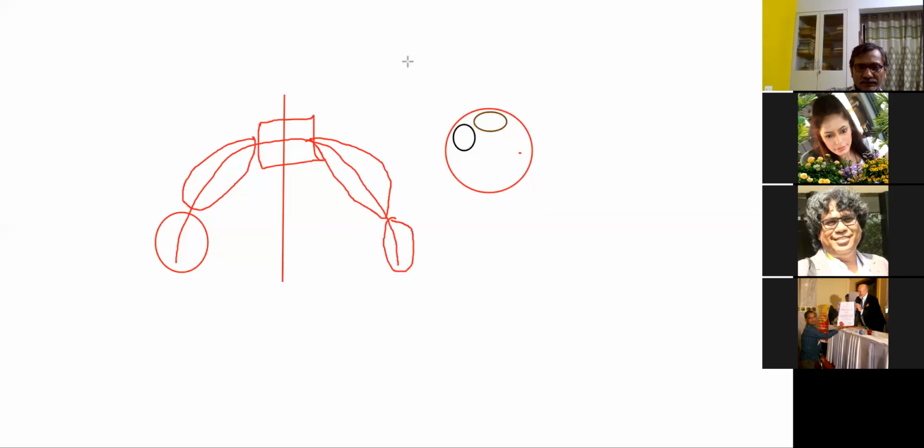You have wood variety of chi. Then you have earth variety of chi. Then you have fire variety of chi. So this is the source point.